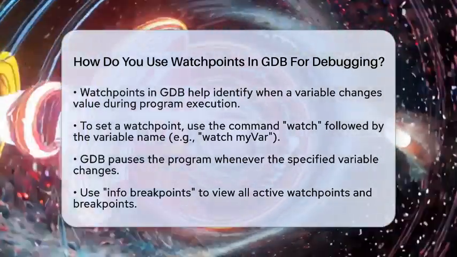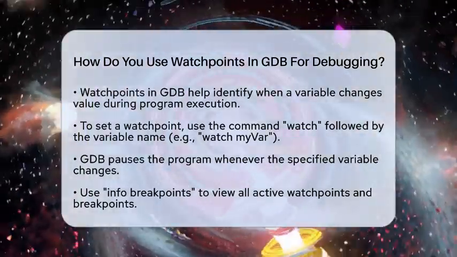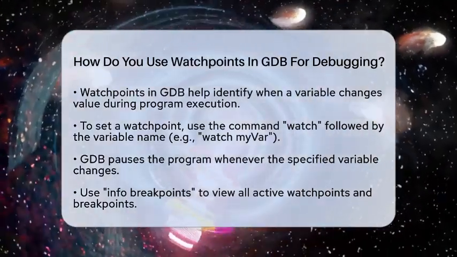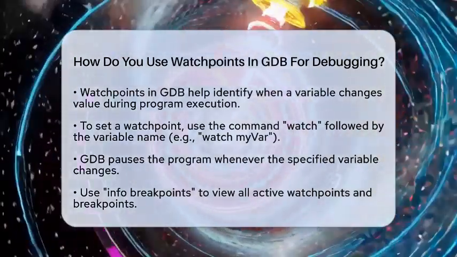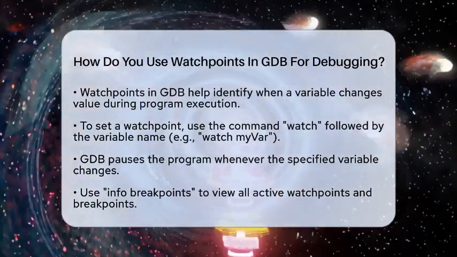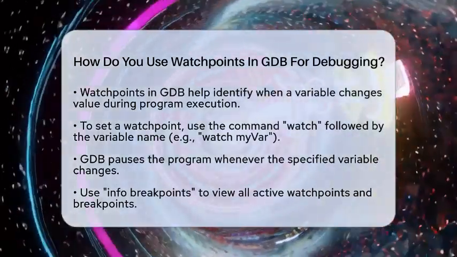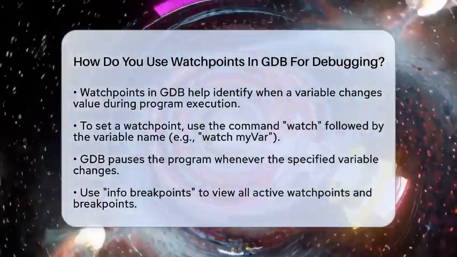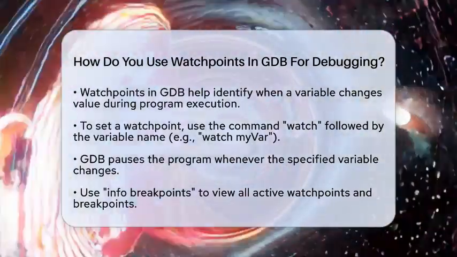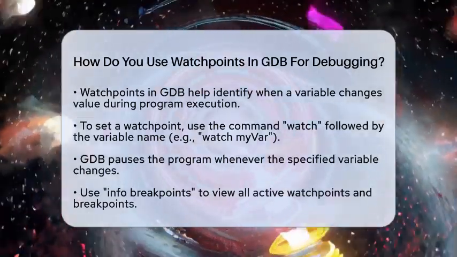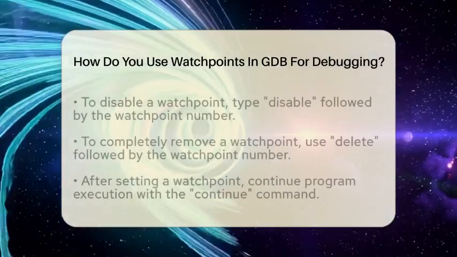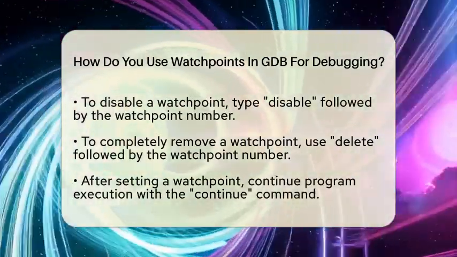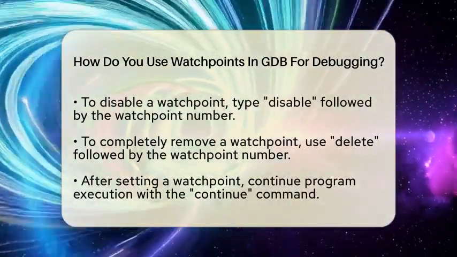First, to set a watchpoint, you simply use the command watch followed by the variable name. For example, if you want to monitor a variable called myvar, you would type watch myvar in the GDB command line. This tells GDB to pause the program whenever the value of myvar changes. Next, if you want to see all the watchpoints and breakpoints you have set, you can use the command info breakpoints. This will list all active watchpoints along with their assigned numbers, making it easier to manage them.